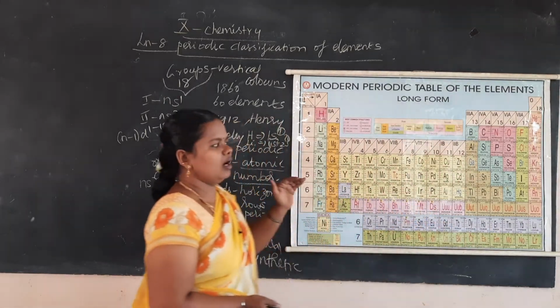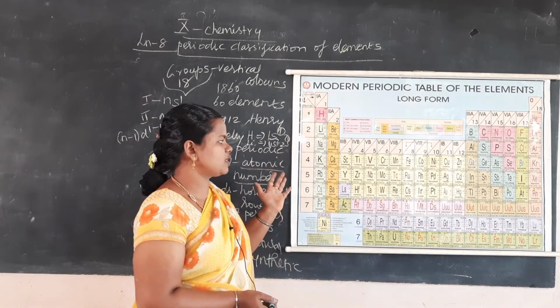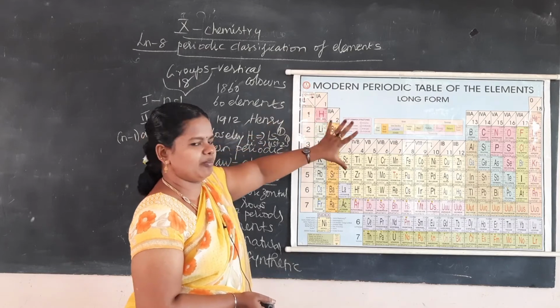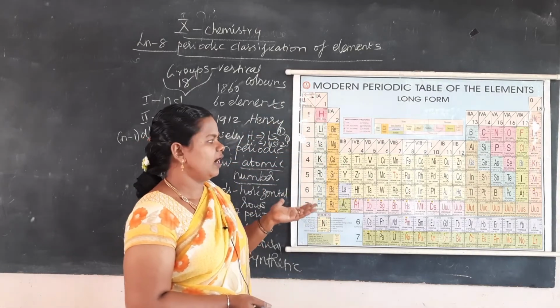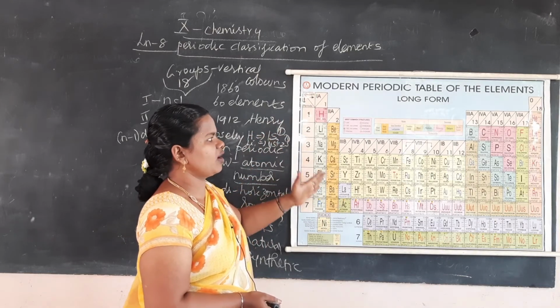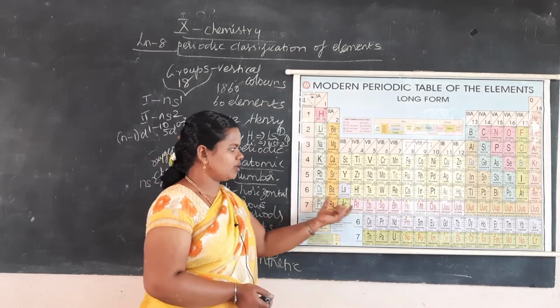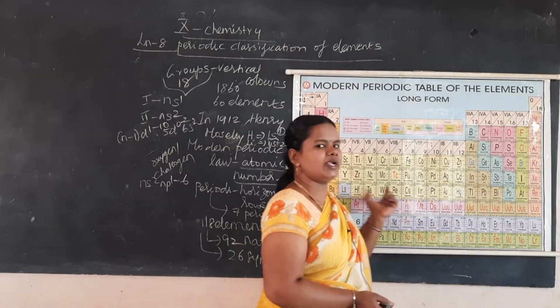So here we have seen a summary of the features of the periods and groups, and you have to remember all the group names and all the electronic configurations. It can be asked in one word, as well as the general electronic configuration of all these groups. That is the S block, this is the D block, this is the P block, and this is the F block. Why is it called S block?